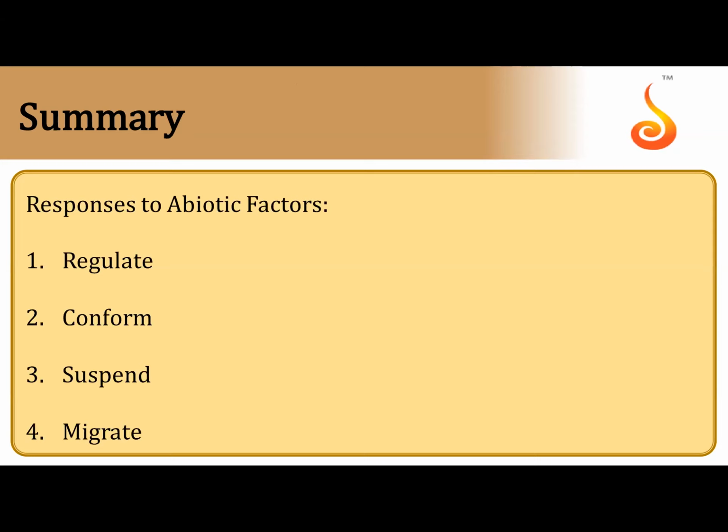What are organisms and populations? The hierarchy. Then understanding ecology at the organism level. Then what are the abiotic factors, and how does an organism respond to abiotic factors? That is one set.